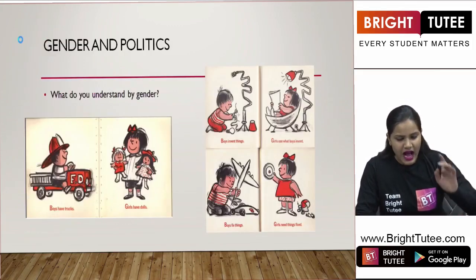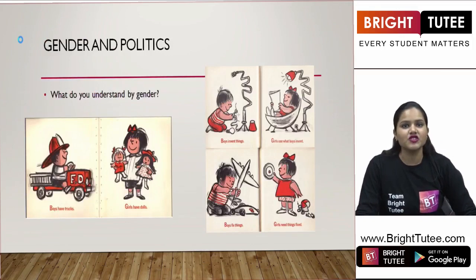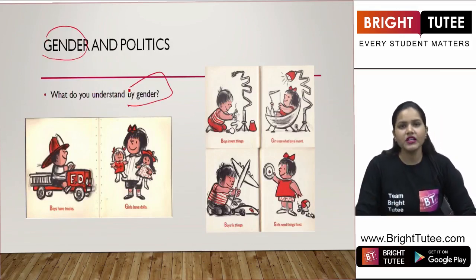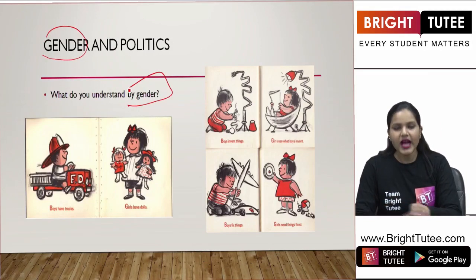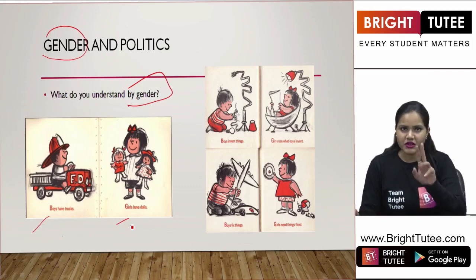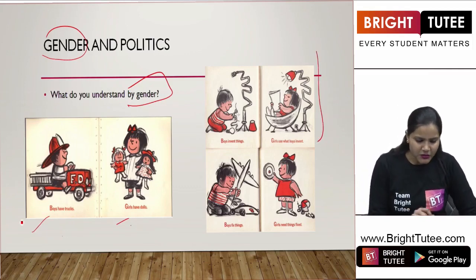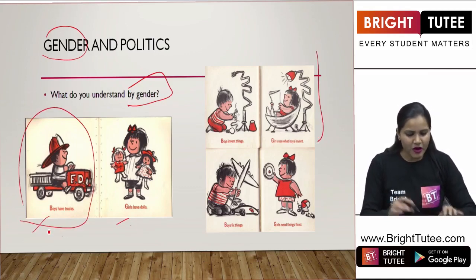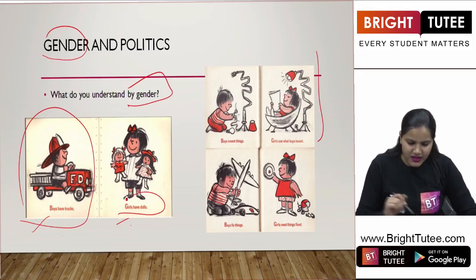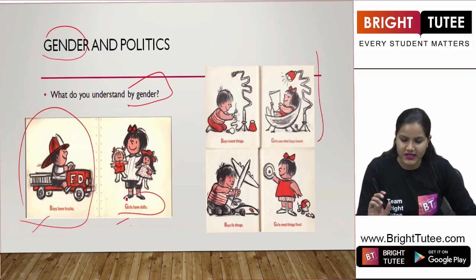Now, students, are you aware of this term, gender? In order to understand the meaning of gender, let's have a look at these pictures. What are you seeing in these pictures? There are three sets of pictures here. In the first picture, you see that boys have trucks, and the next statement says, girls have dolls.